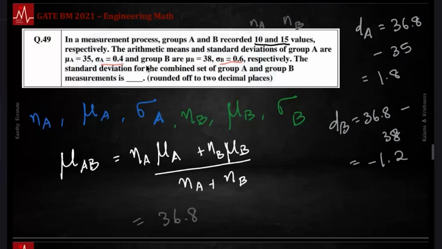In simple terms, the group data is highly discrepant. When you combine it, the uncertainty should be very high, higher than what is there in the individual groups, 0.4 and 0.6, or the squares of those, because there is a discrepancy among groups.